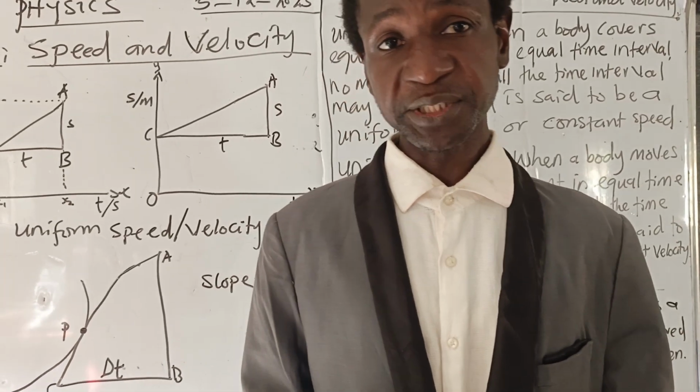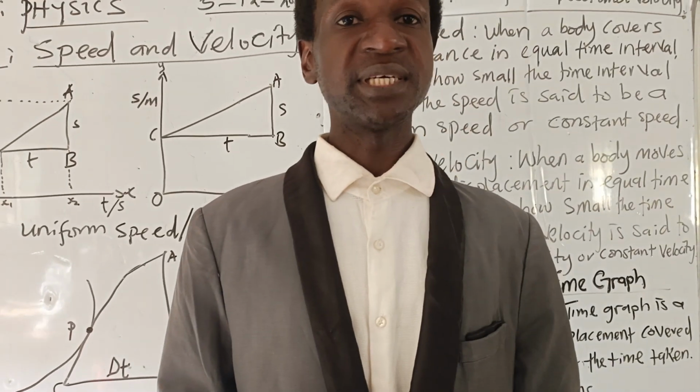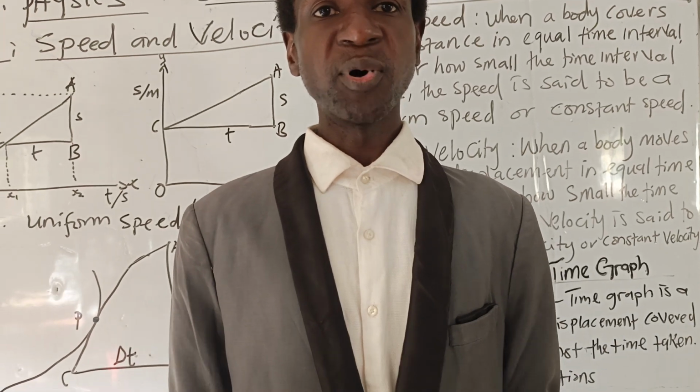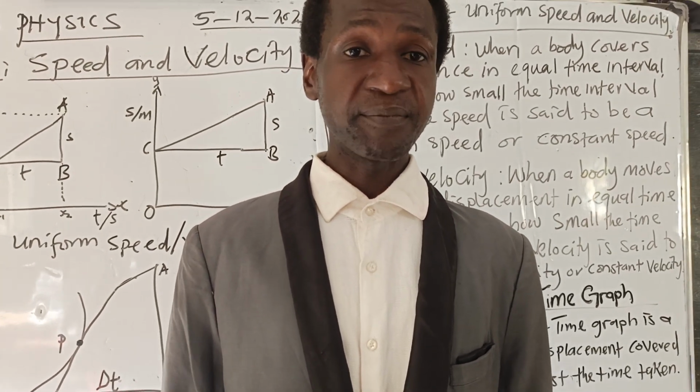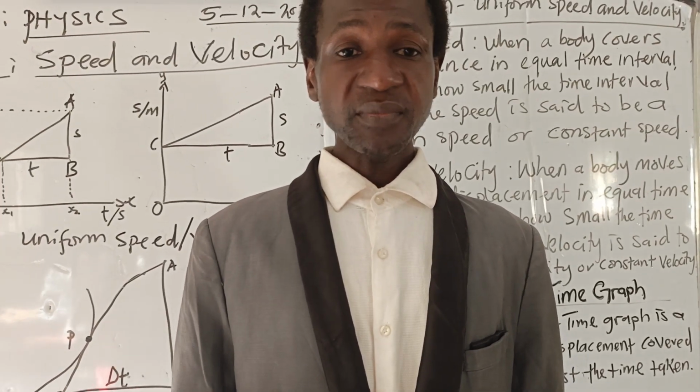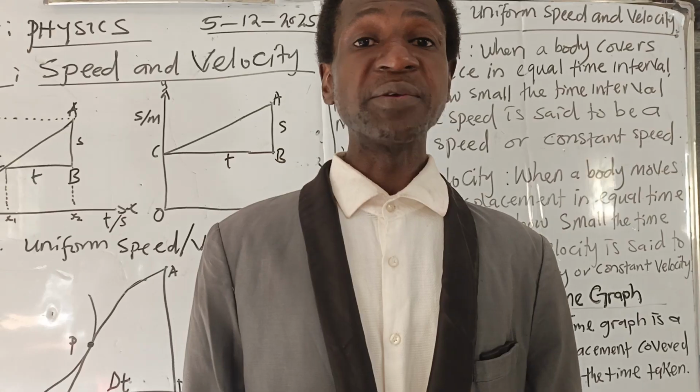Speed doesn't have direction, while velocity has direction. They have the same unit, meter per second. Both of them are measured in meter per second. Then, uniform speed and uniform velocity.